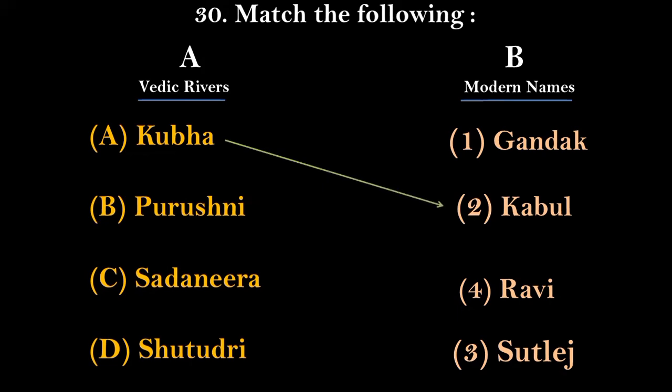Option number B, Barushni is a Vedic river of ancient India, which is today known as River Ravi. Option number C, Sadanira is a Vedic river of ancient India, which is today known as Gandak. And lastly, Shutudri is an ancient Vedic river name, which is today known as River Satluj.